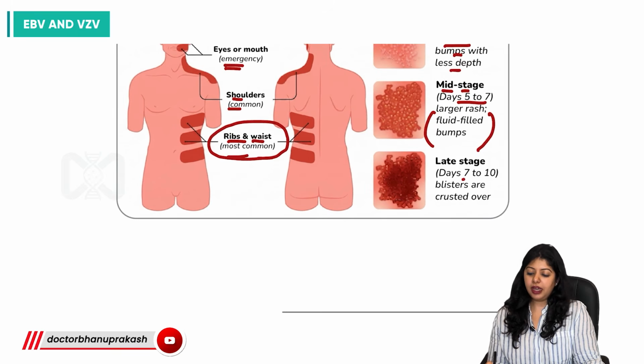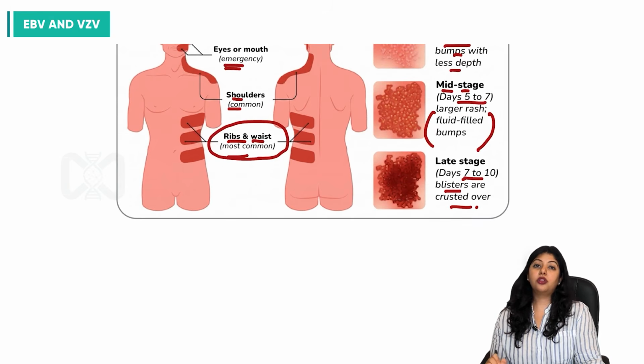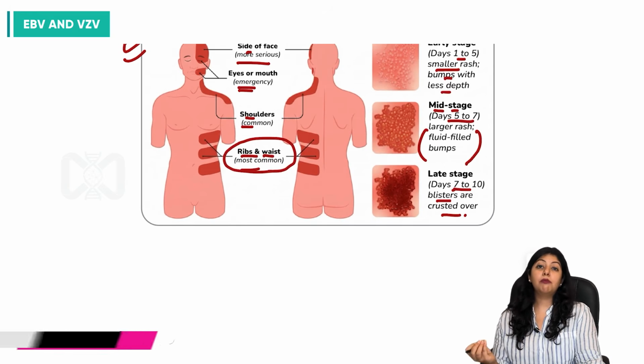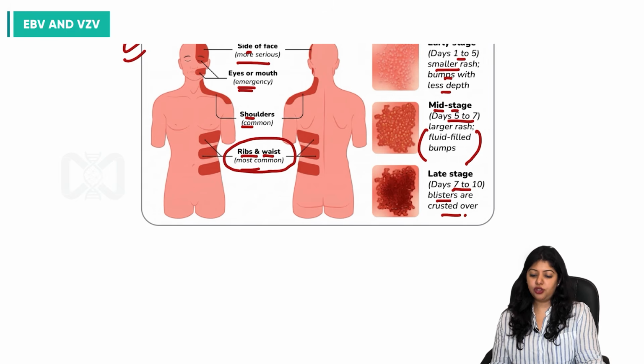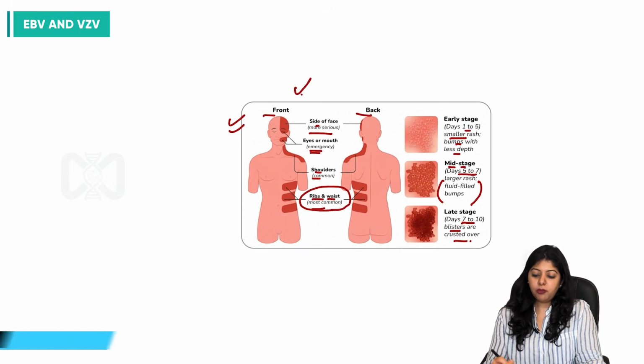And lastly, days 7 to 10, which are blisters and are crusted over. So we have crusted blisters present. So this is how the stages of this particular type of rash take place when we are talking about herpes rashes or shingles rashes. Most importantly, these are unilateral in nature.